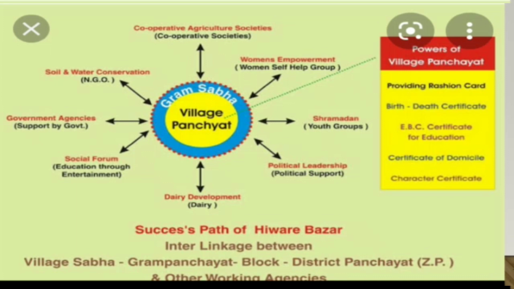The power of village Panchayat, Gram Sabha, success path of Hiware Bazar, cooperative agriculture societies, women's empowerment. Women empowerment means women self-help groups, political leadership, dairy development, social forum, government agencies, soil and water conservation.